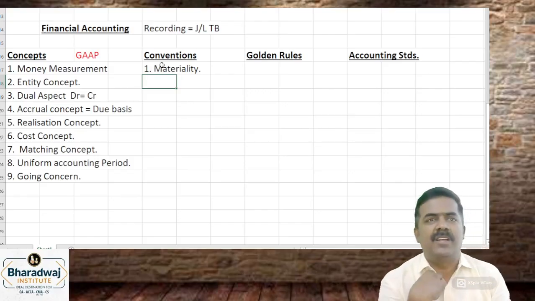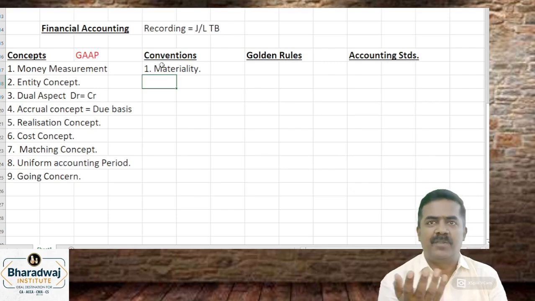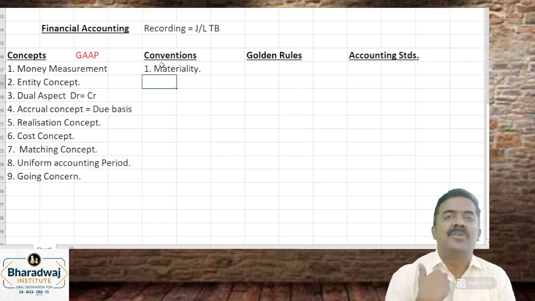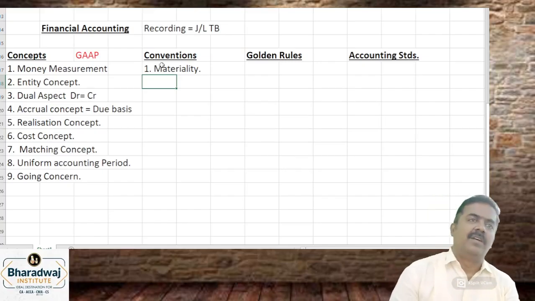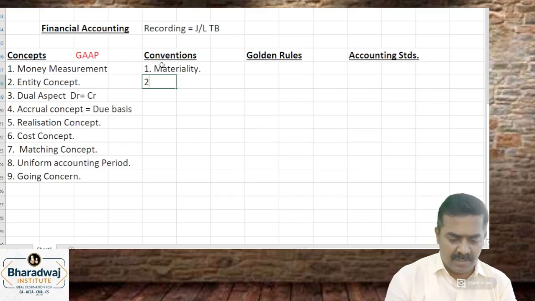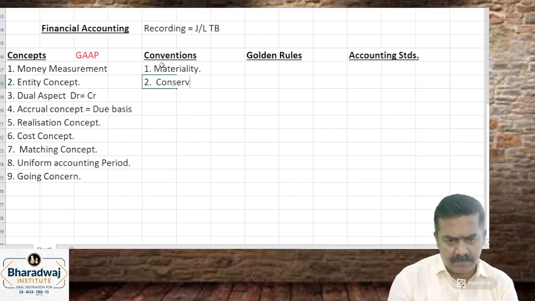You all trust me and you gave me the money. I invest and do business on your behalf. If I don't inform you of all the important transactions, then you will not have faith and confidence. That is the first one: material transactions should be disclosed. Second is conservatism, otherwise called prudence.